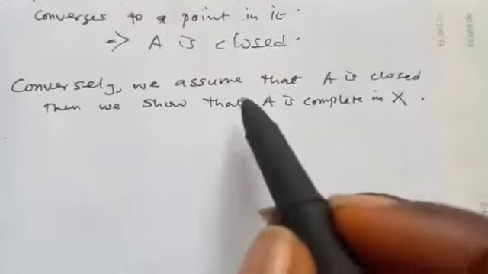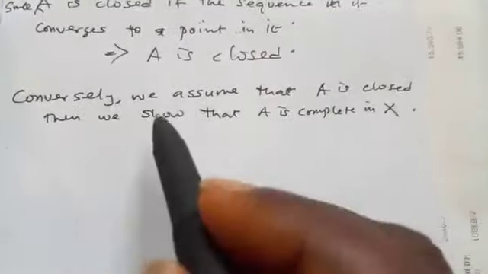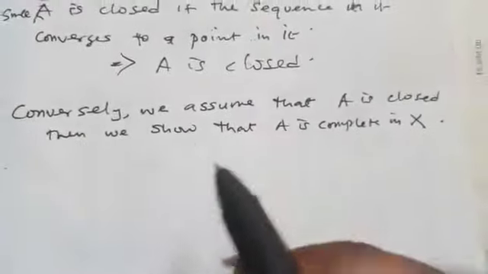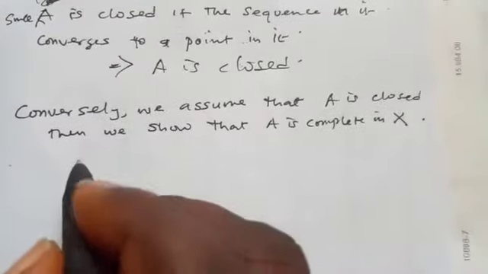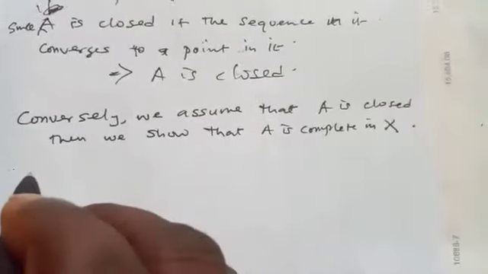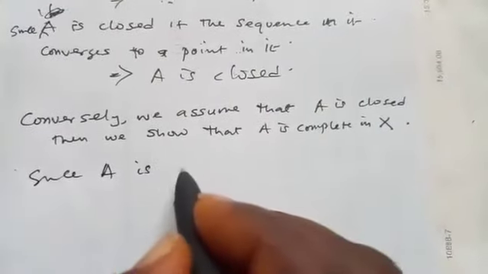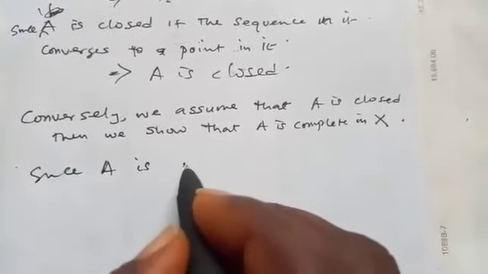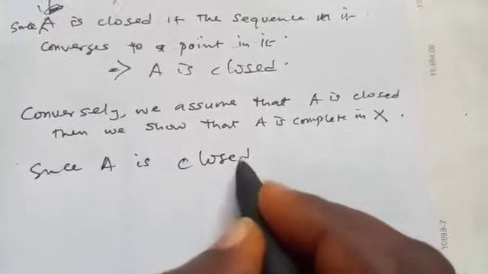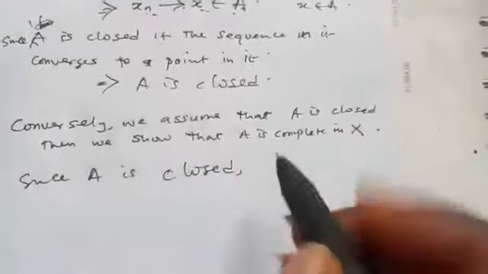Now we assume that A is closed. We show that A is complete next. Since A is closed, we must have a sequence.